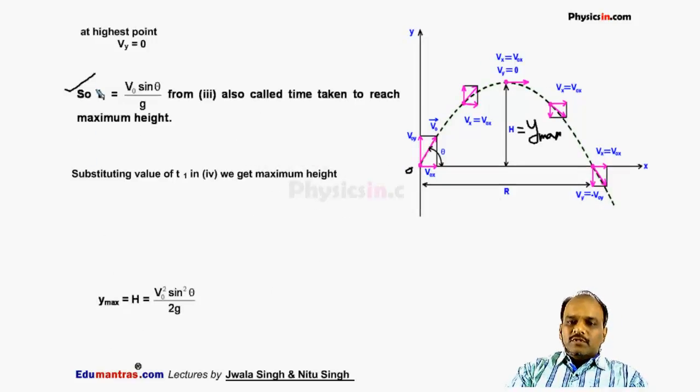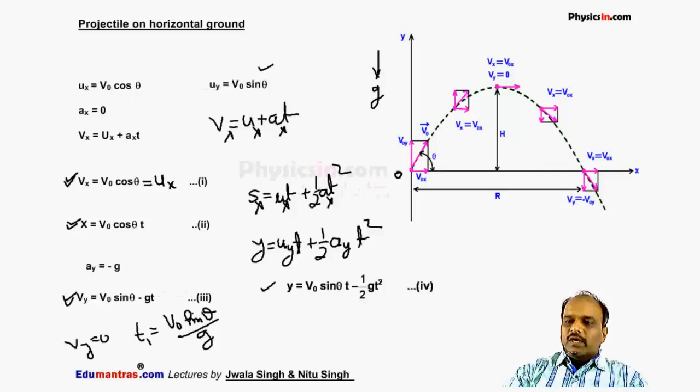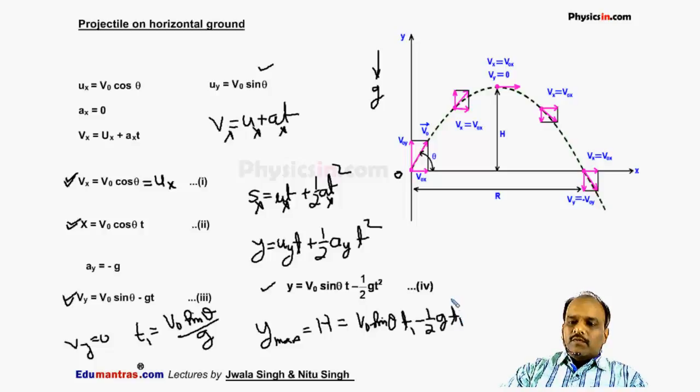If we substitute the value of this t1 in this expression, y as a function of time, then it will give me y maximum. So y maximum is written as h. It is v0 sin theta into t1 minus 1 by 2 g into t1 square. The value of t1, that is v0 sin theta by g, I will substitute here in this y max. It will give me the maximum height. This is y max, the maximum height attained by the particle.